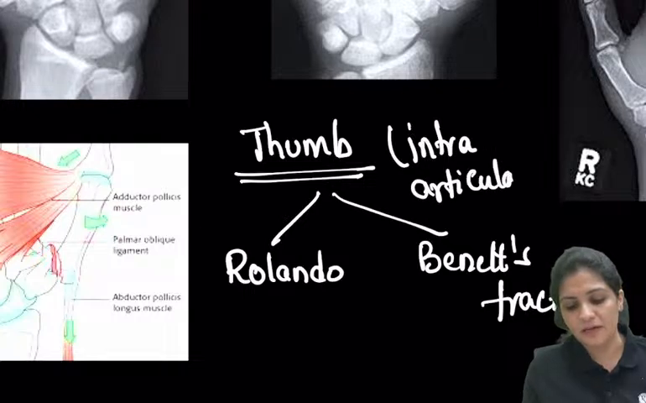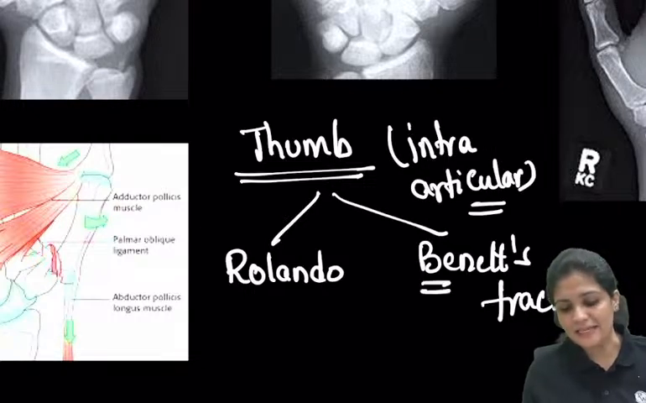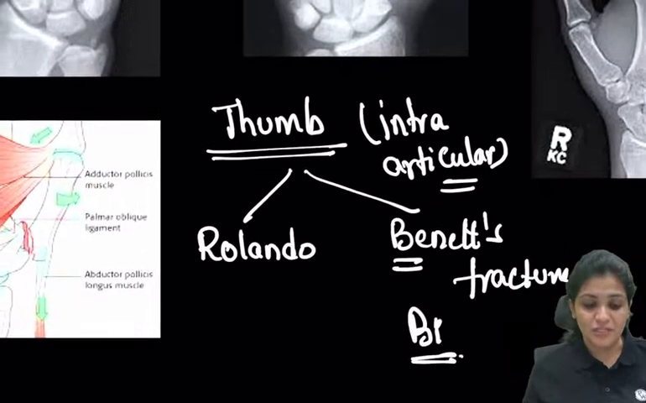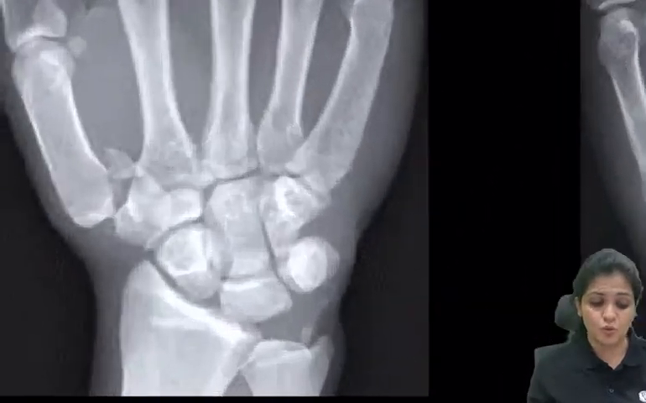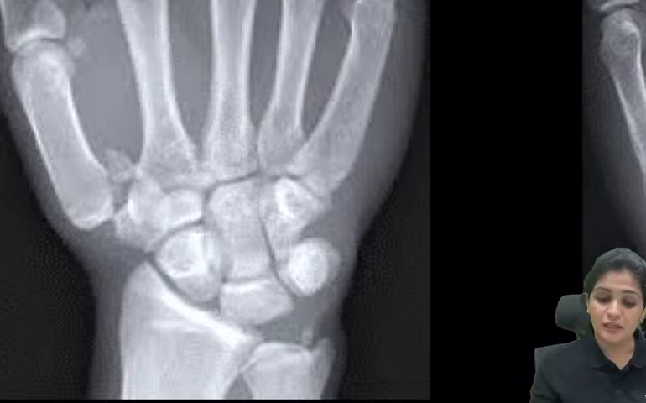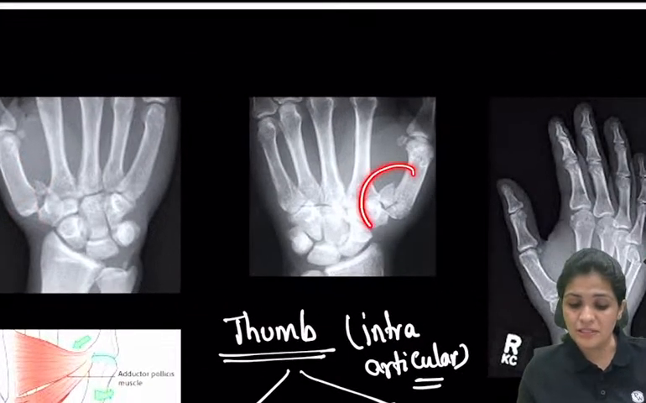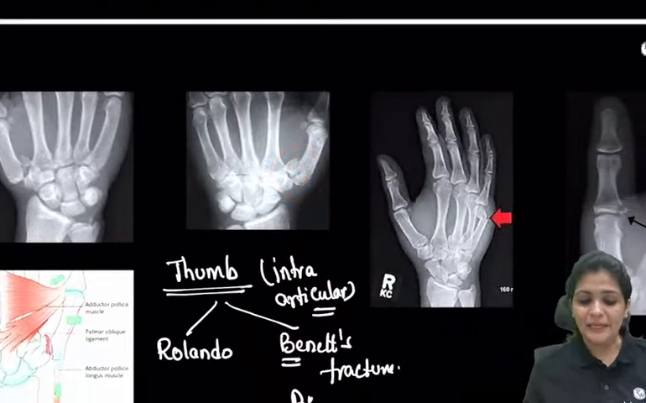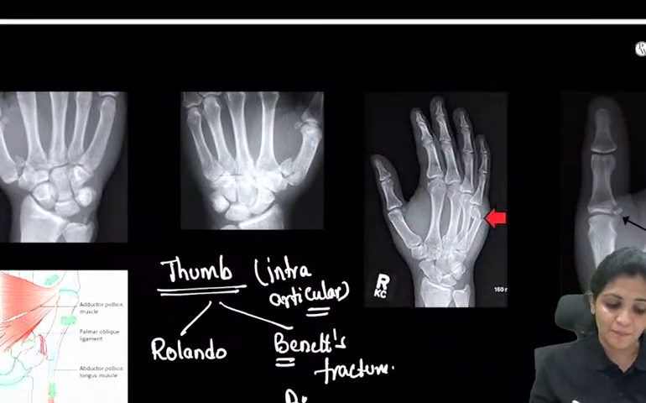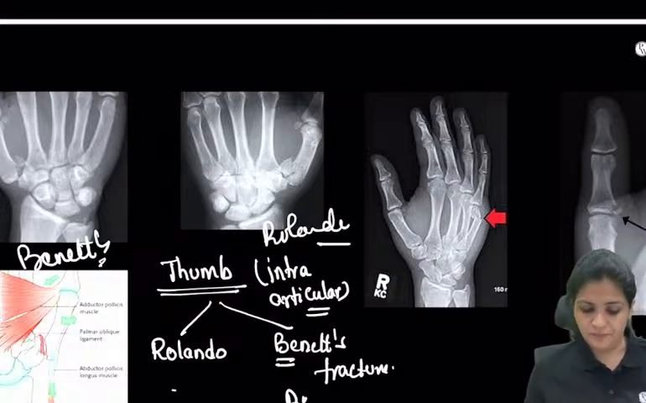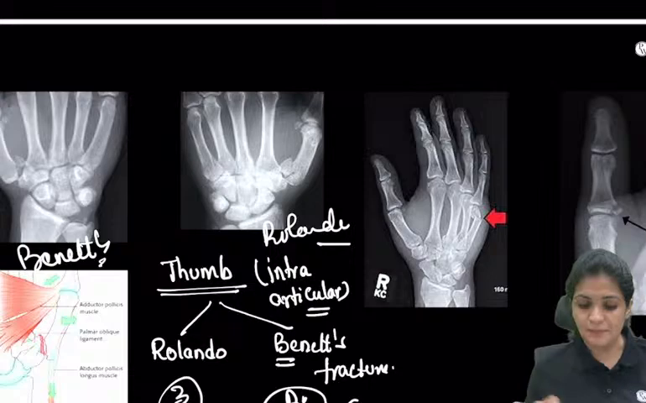Both of them are intra-articular fractures, but Bennett's is B for B. B means 2. So whenever you see a fracture with 2 pieces, here you see one piece, one piece. And the second one is 3 pieces, 1, 2, 3. So B is for Bennett. Which one is Bennett's here? This is Bennett's and this is Rolando. Rolando is 3.